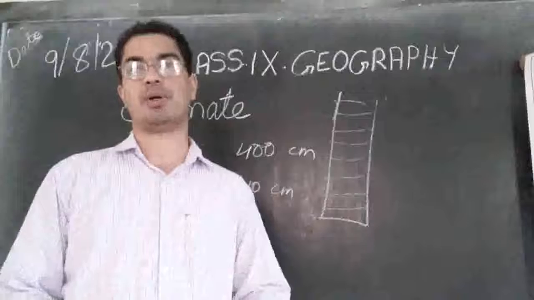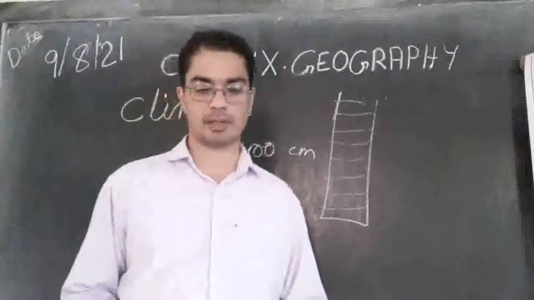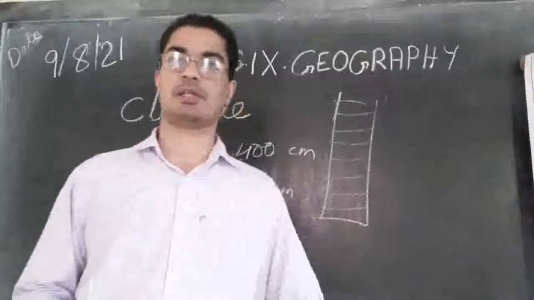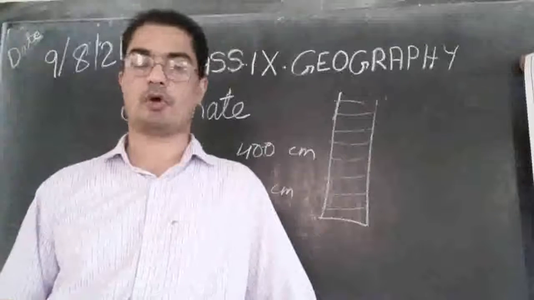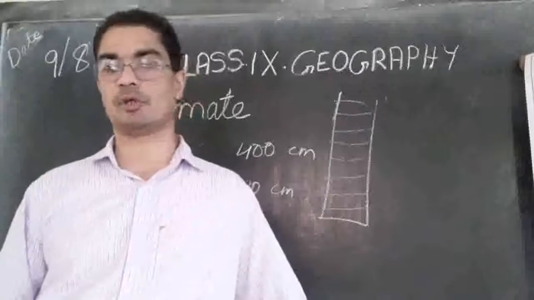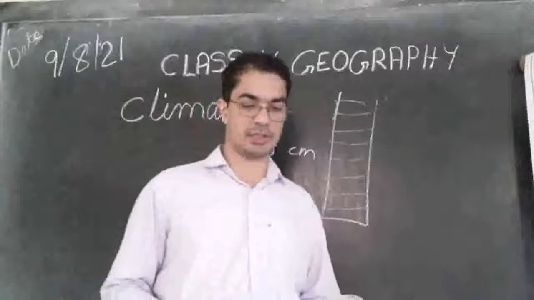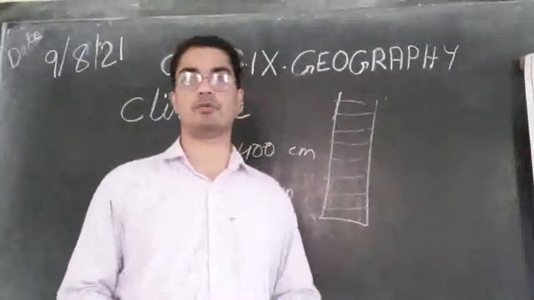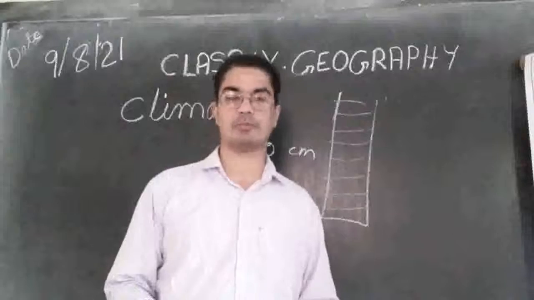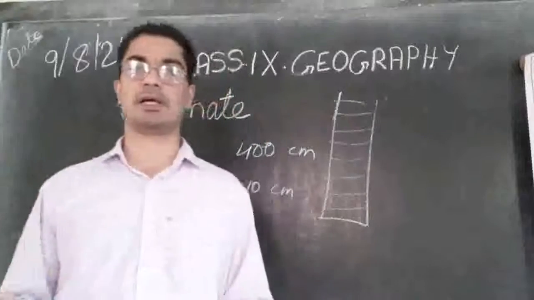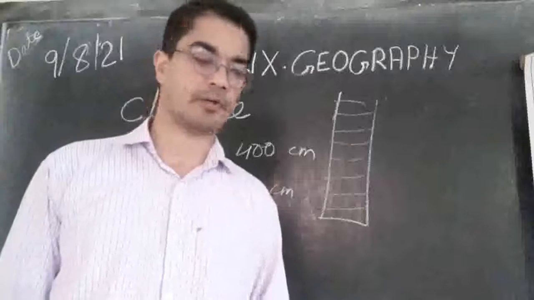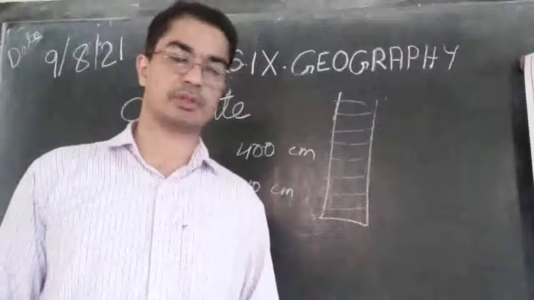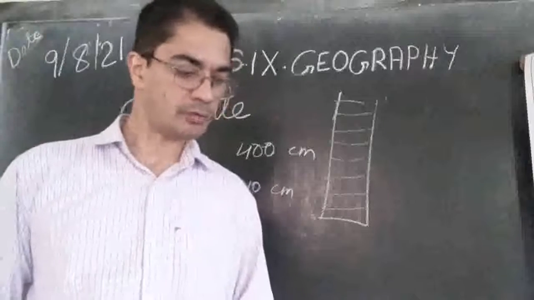But some parts of India like Tamil Nadu and the coastal regions receive rainfall even during October, November and so on. So most parts of India receive rainfall between June and September, but some areas like Tamil Nadu and other coastal regions receive rainfall during October to November.